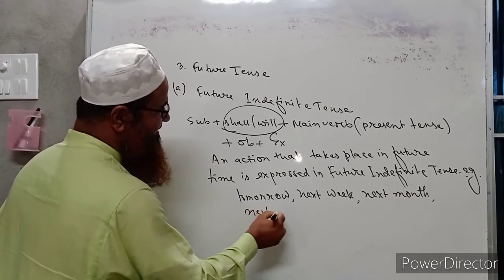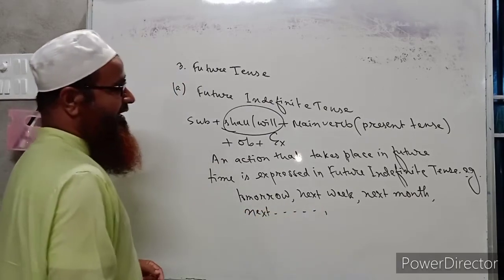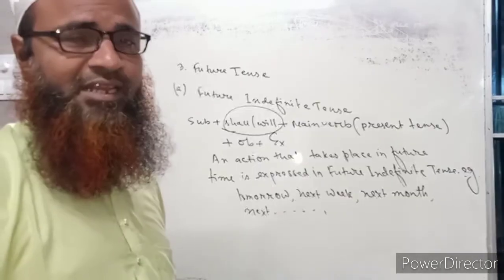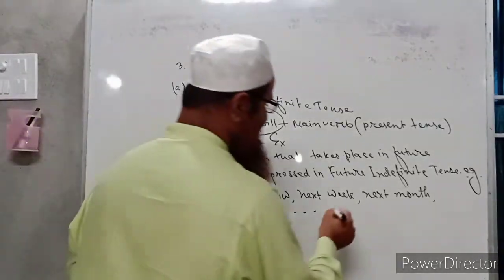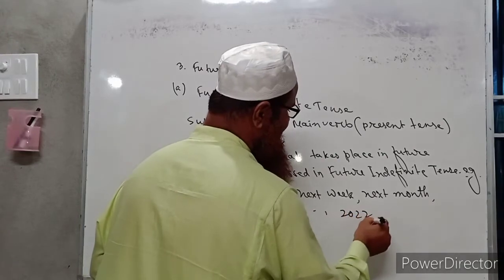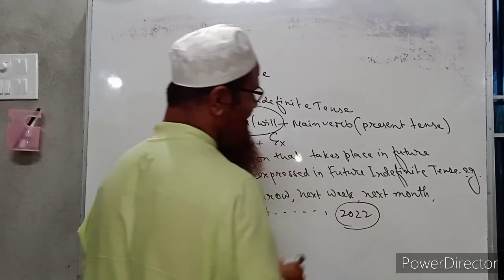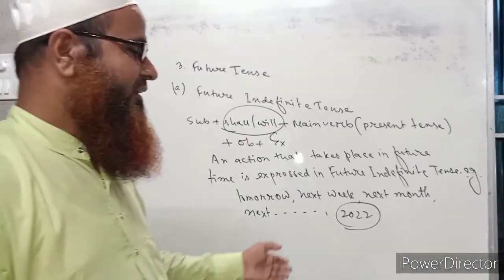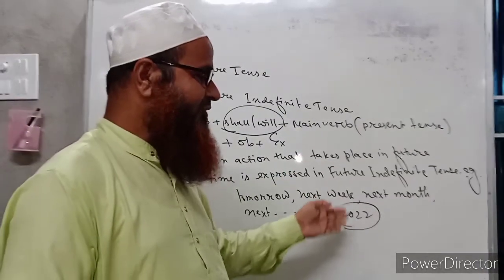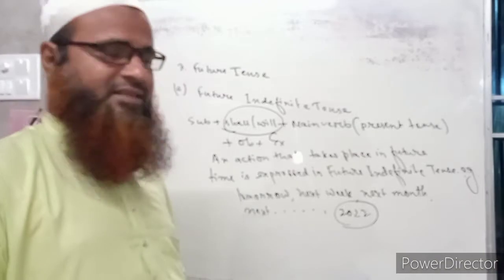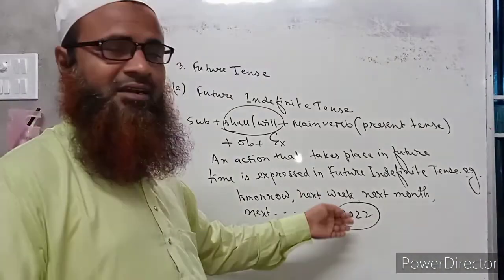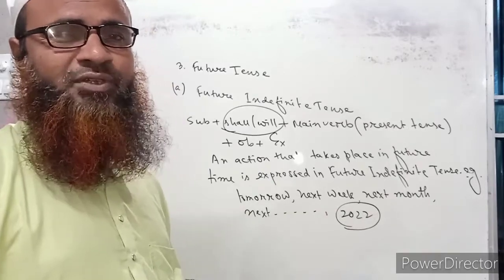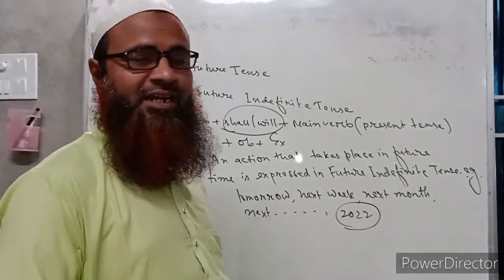And the time or the year that has not come till now, like 2022, it is the future time now because 2021 is going on. So if we write a sentence that contains this future year, then it will be in future indefinite tense.